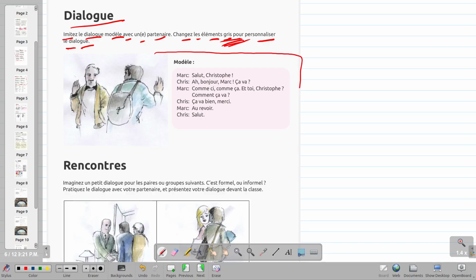Look at the model dialogue. Imitate it with a partner. Here you have two people, Marc and Christophe. They are doing something here, and you need to work with a partner to imitate it. Now you don't have your partner over there, but you can imagine that you have a partner. You can replicate it, write it down, and then practice it by yourself.